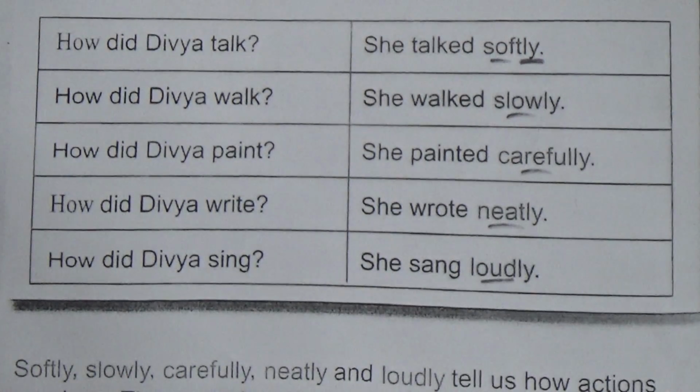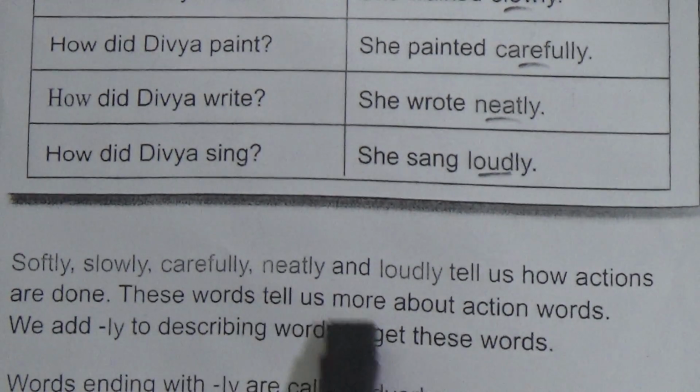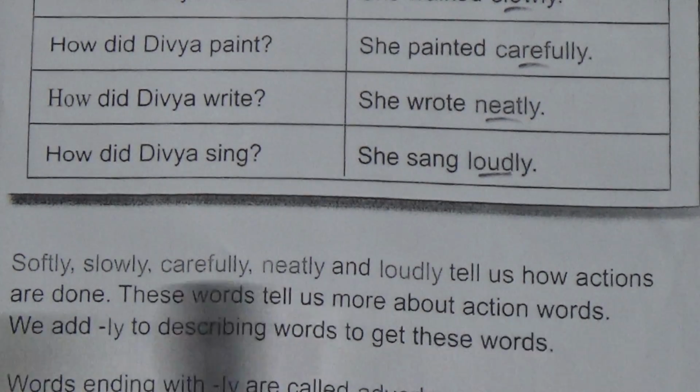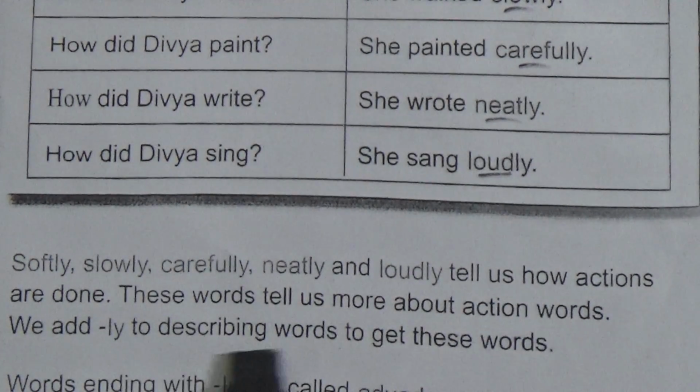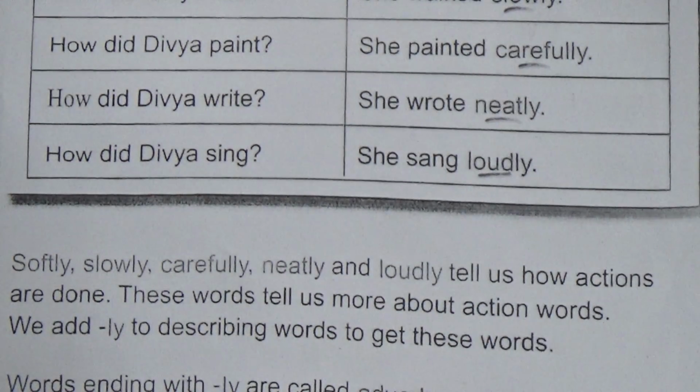Again I am saying, softly, slowly, carefully, neatly and loudly tell us how actions are done. These words tell us more about action words. We add ly to describing words to get these words. Words ending with ly are called adverbs.